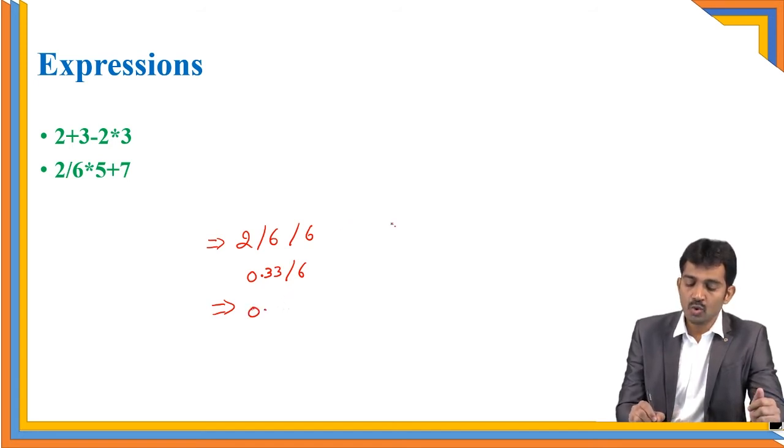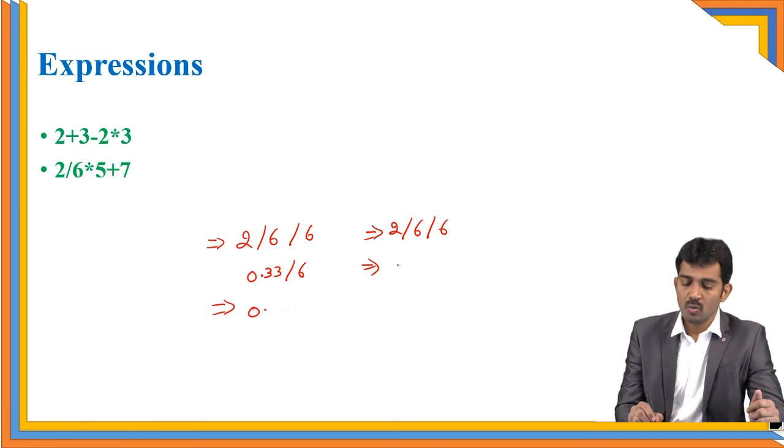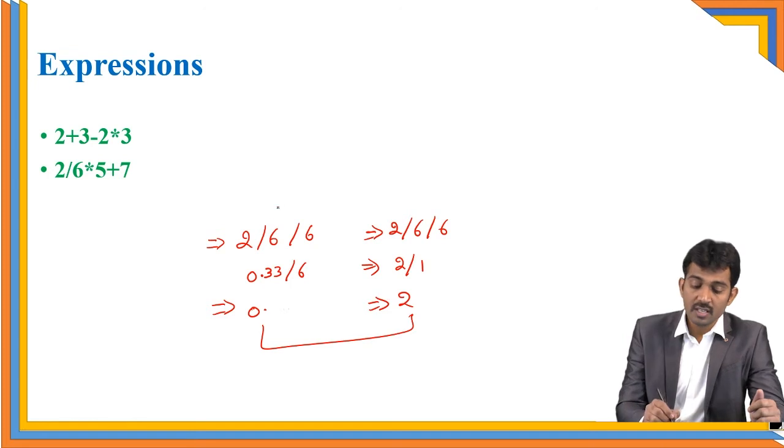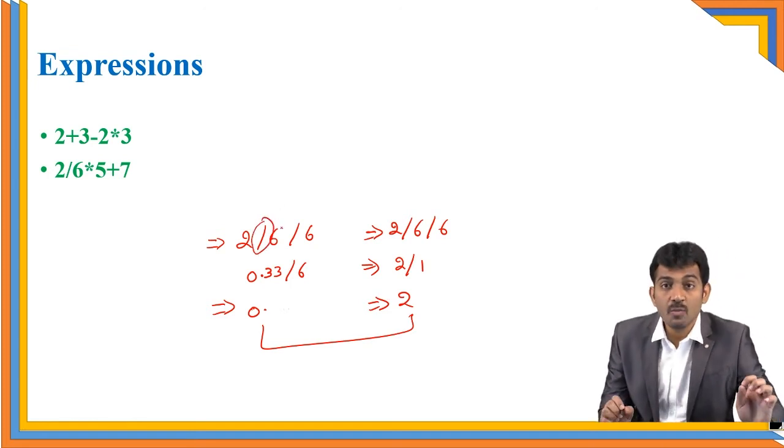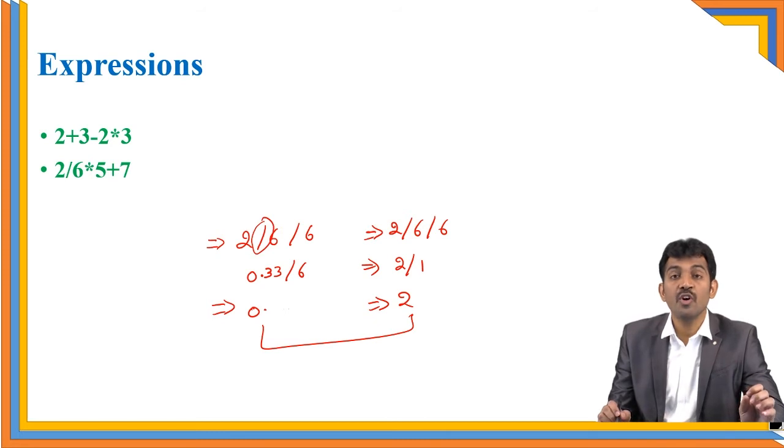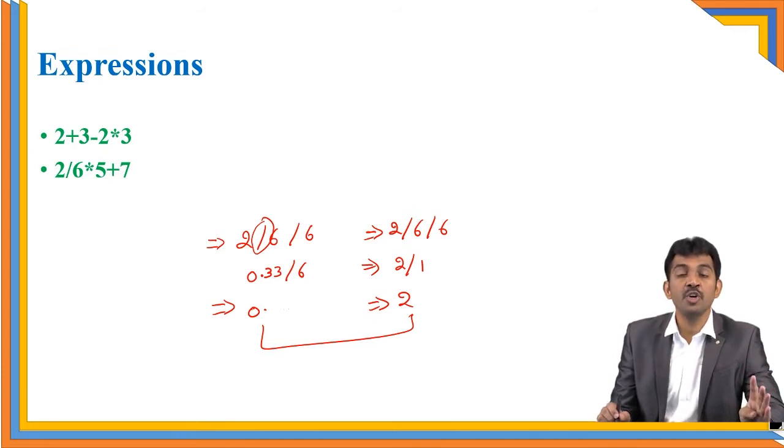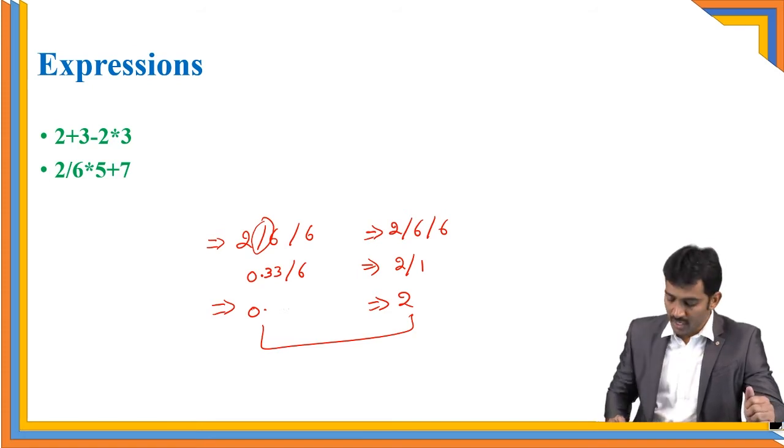But if you apply 6 by 6 first, what happened? 2 by 1, and I'll get 2. Both are different. Even with the same operator, or the same precedence, you should follow the associativity. Is this clear? Precedence tells which operator you need to perform first and which next. And if you have the same precedence, then you should follow associativity. Is it left to right or right to left? Is this clear?